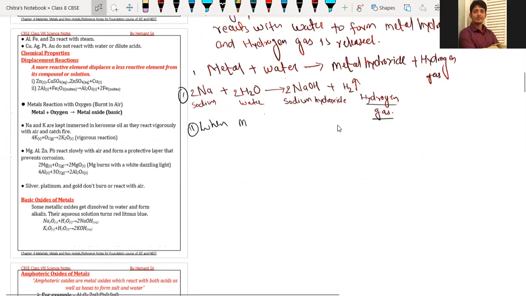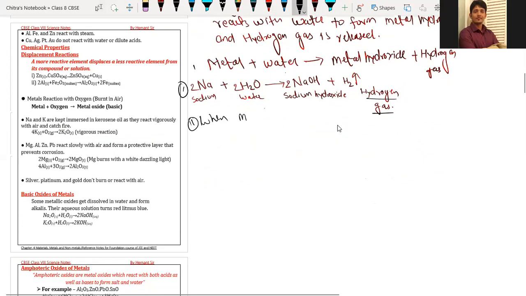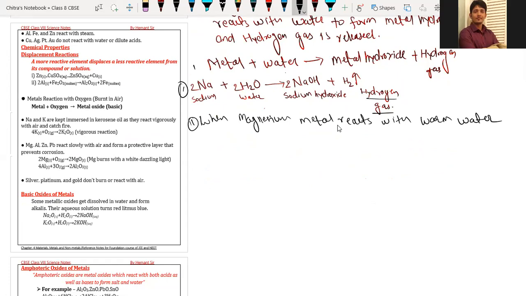Next, magnesium metal generally reacts with warm water and forms magnesium hydroxide.